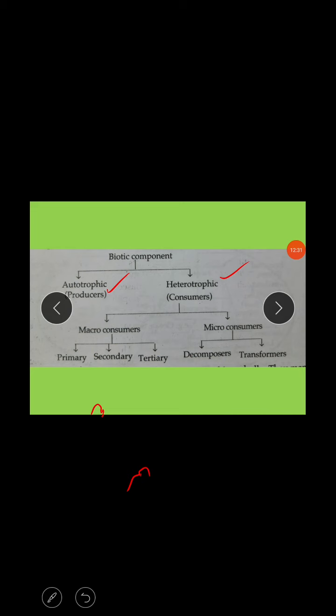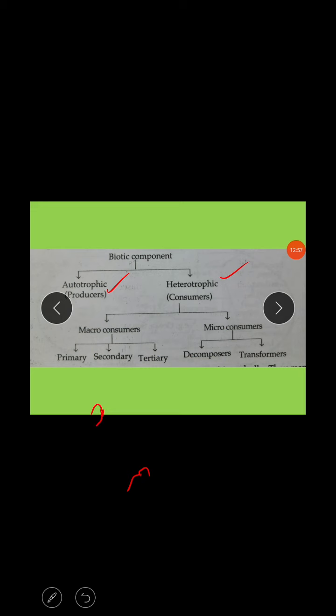Is it clear? That means the producers are mainly of two types: macrophytes and microphytes, including phytoplankton. So the phytoplankton are free floating plants which float on the surface of the water, especially in ponds and lakes. Is it clear? Next I'll go with the second one.